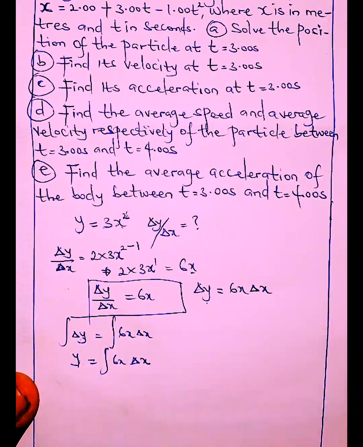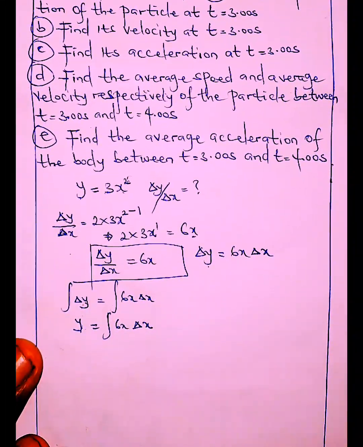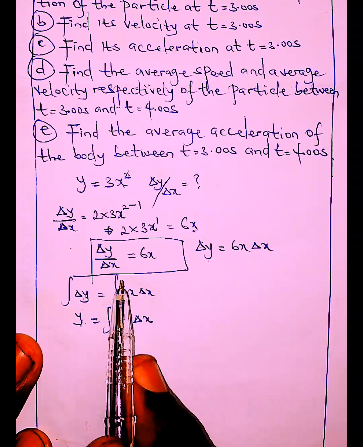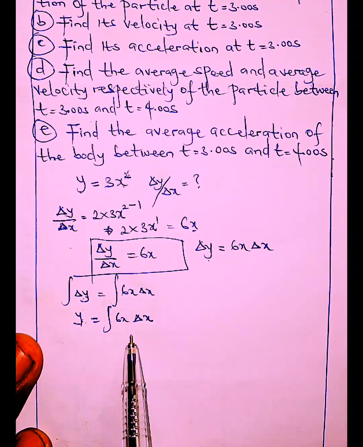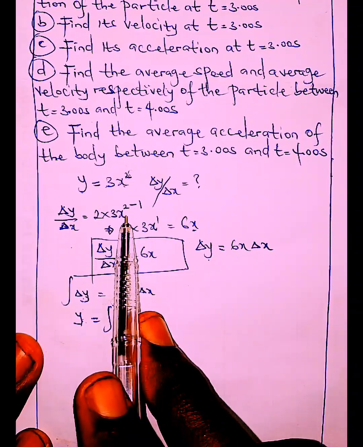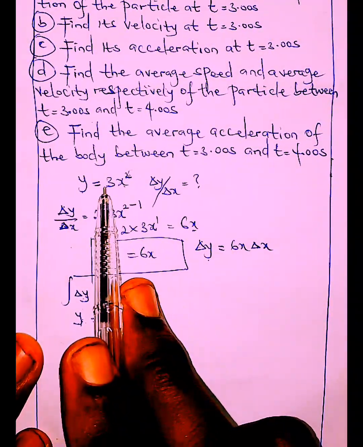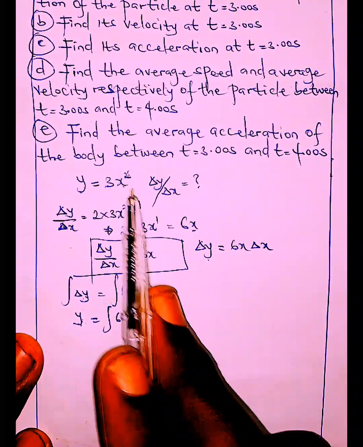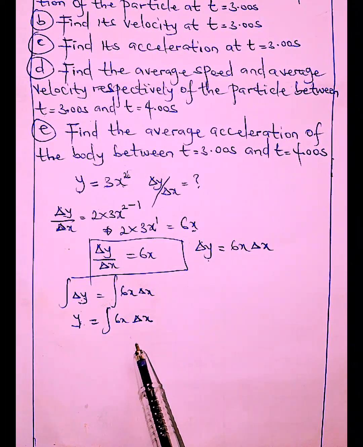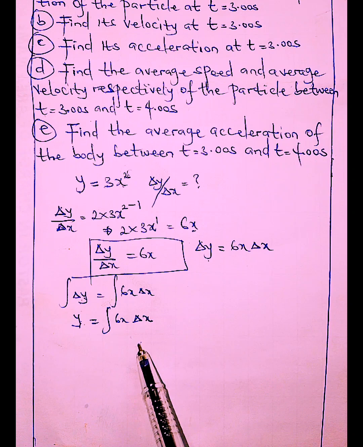Now how do we integrate? Integration is the opposite of differentiation, so everything we do while differentiating, we do the reverse while integrating. Look at what we did while differentiating: we took the power, multiplied first, and after that subtracted 1 from the power. Now we reverse it: we add to the power, then instead of multiplying, we divide.